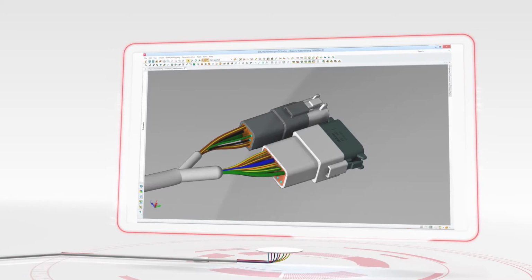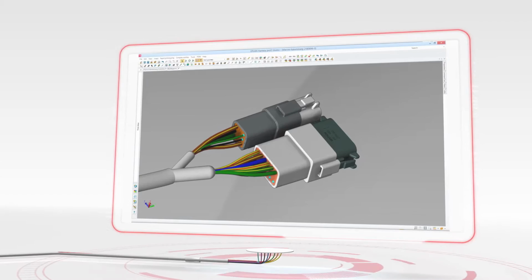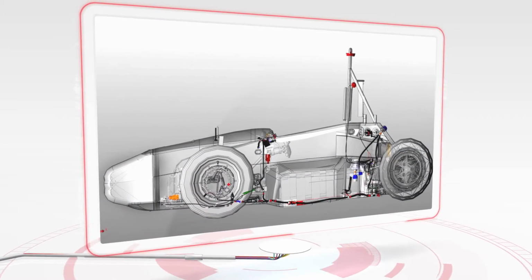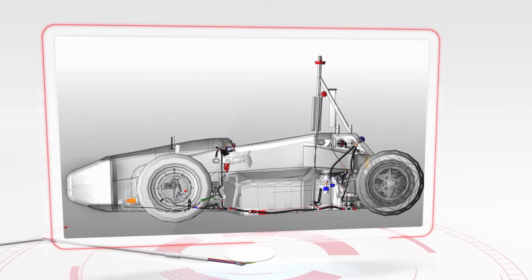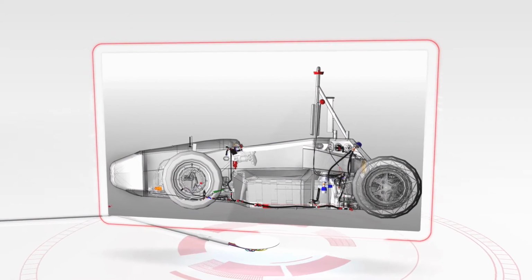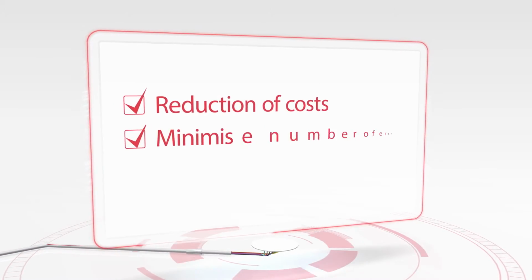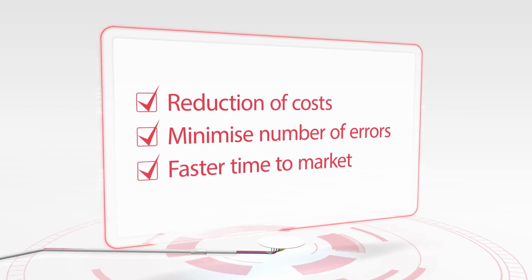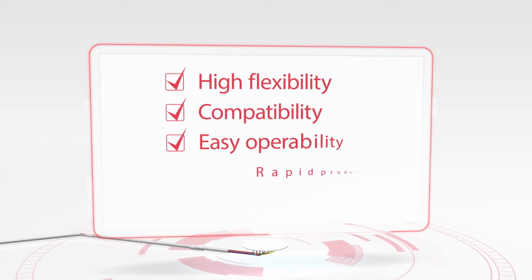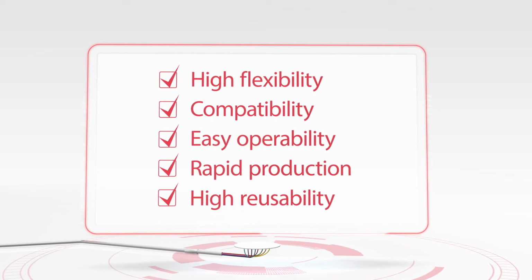At the same time, the manufacturers benefit from high-quality data such as bills of material, nailboard drawings and information for plug and connection design. Fully integrated into the product development process, a wire harness assembly can also be created without real mechanical prototypes. This reduces costs, errors and time to market. Complete documentation for production and assembly increases productivity.